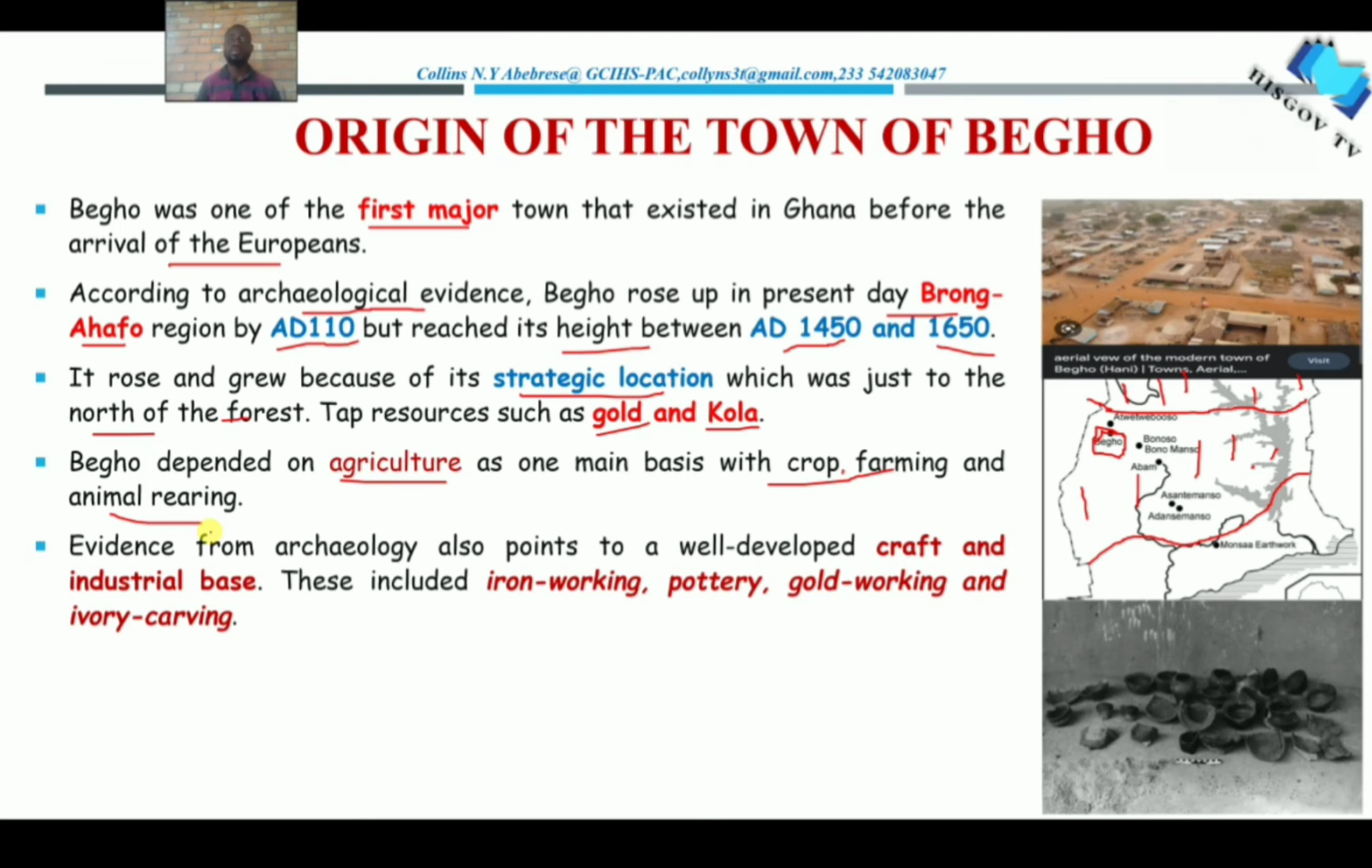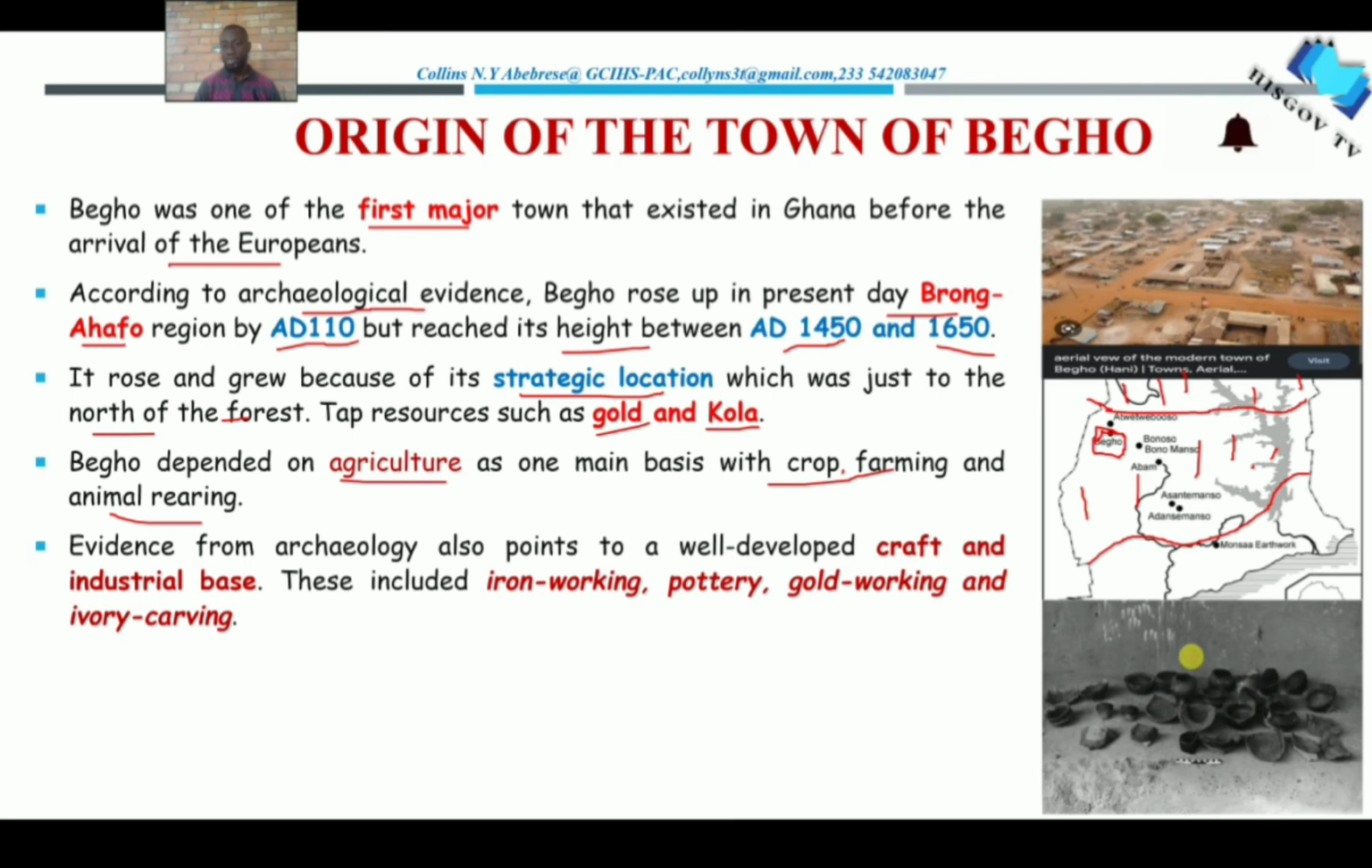So the people were into craft and industry as well. How did we come by this information? Because archaeologists excavated and found certain items that suggest that the people who lived in Bego were actually involved in craft and industry. Now look at the image over here.